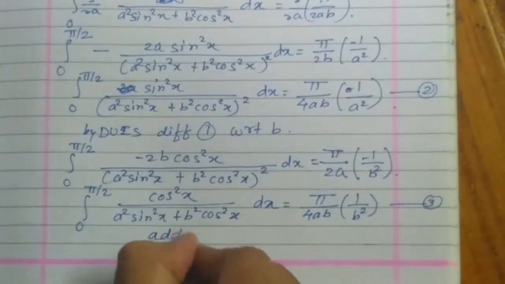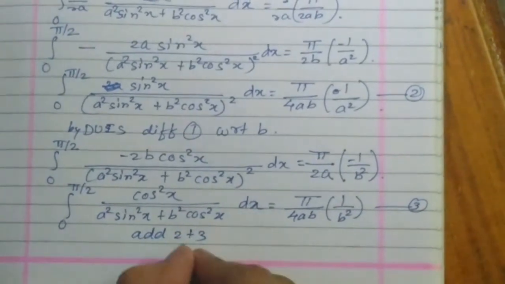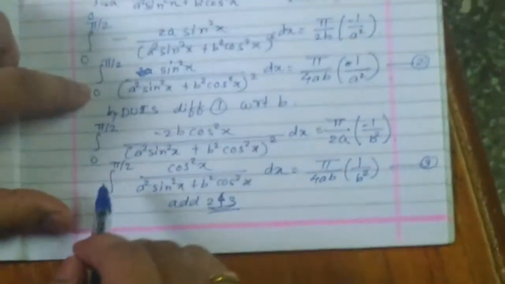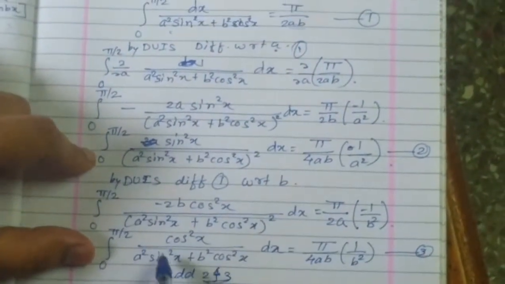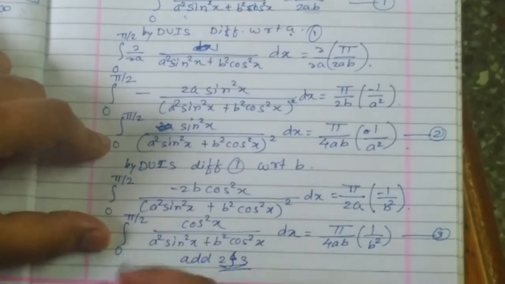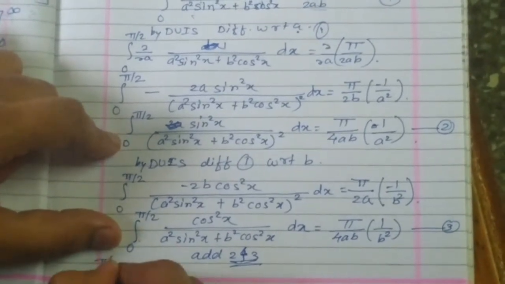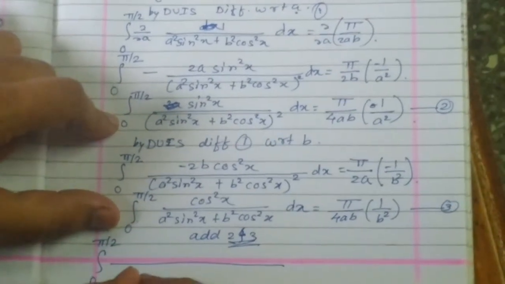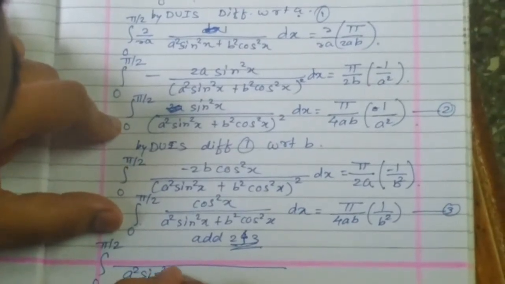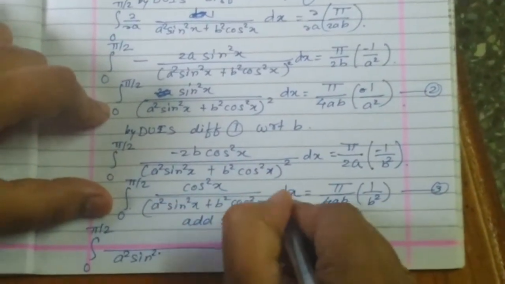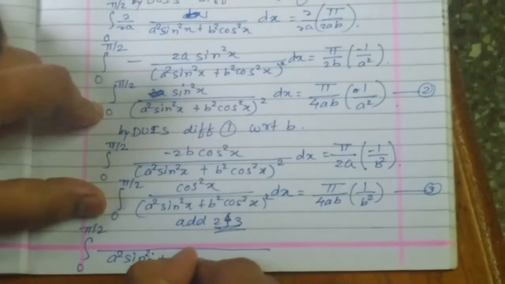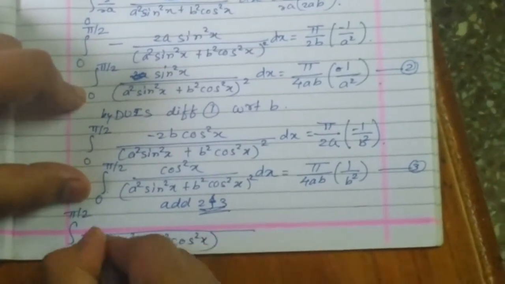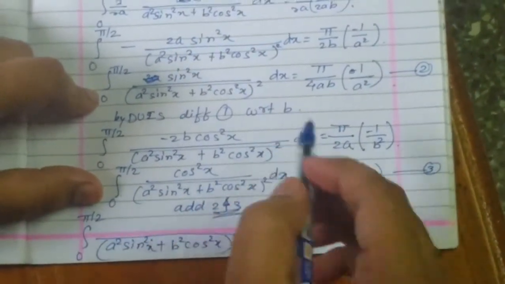Now add 2 and 3. When I add equation 2 and equation 3, the integrals have the same limits, so I get a common integration from 0 to pi by 2. Your denominator is also common, a square sin square x plus b square cos square x, bracket square. What is not common?